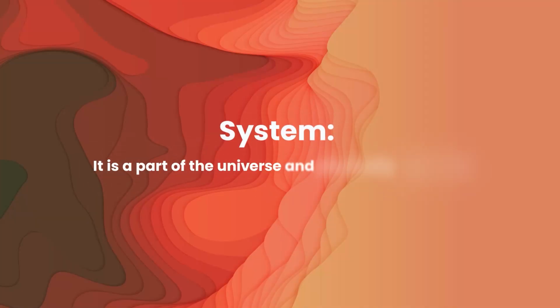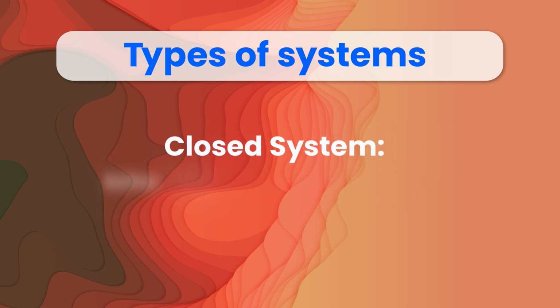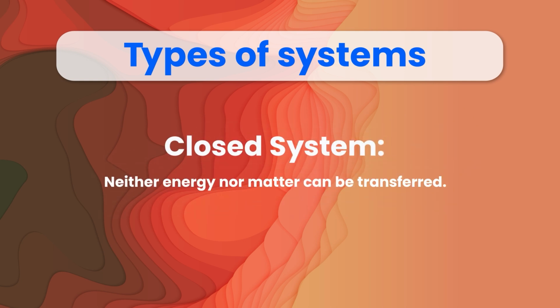What is a system? A system is a part of the universe and is physically separable. What are the types of systems? Open system: energy and matter can be transferred. Closed system: only heat energy can be exchanged. And isolated system: neither energy nor matter can be transferred.